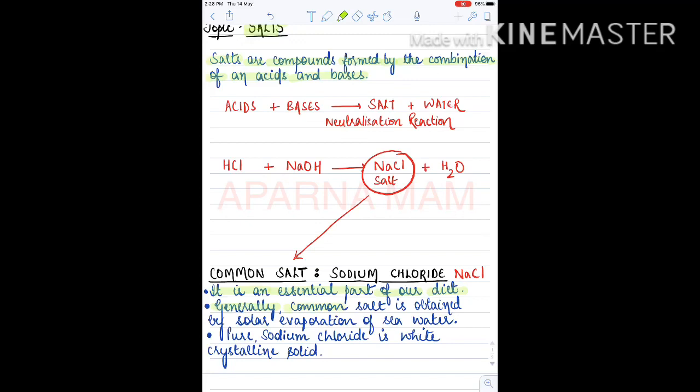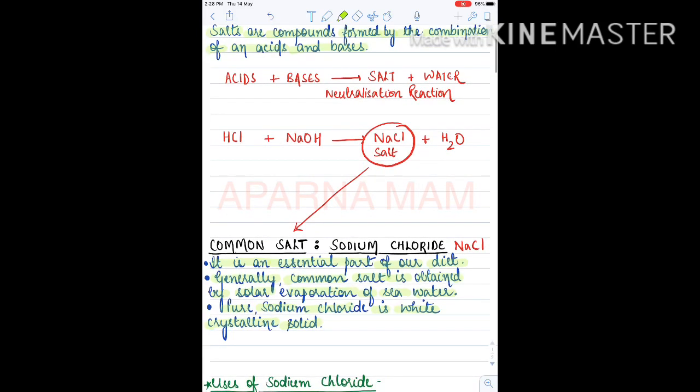Generally, this common salt is obtained by the solar evaporation of sea water. After that, refining and purification is done. This pure sodium chloride is a white crystalline solid.